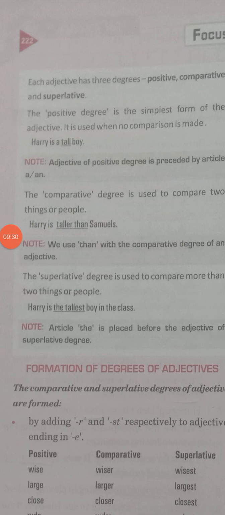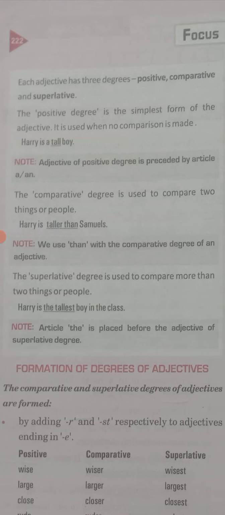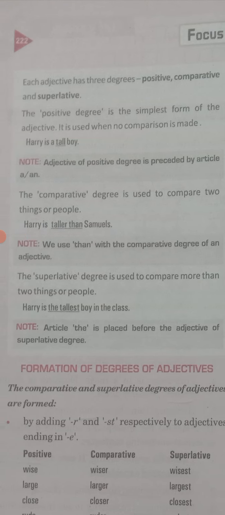Here we will study that all the adjectives have 3 degrees: the positive, the comparative, and the superlative. In short, I will tell you the positive degree is the simplest form where you are doing no comparison, you are just telling the quality. The second one, comparative, is a degree where you are doing comparison.